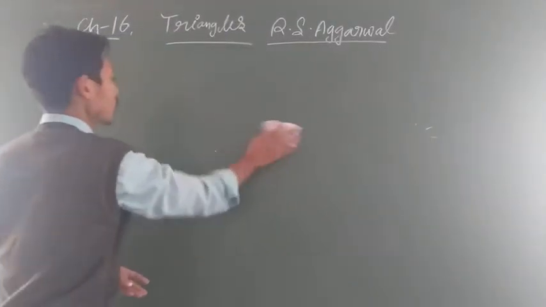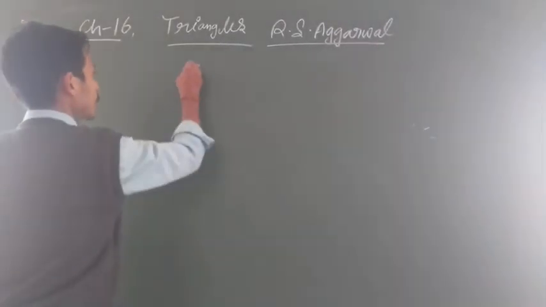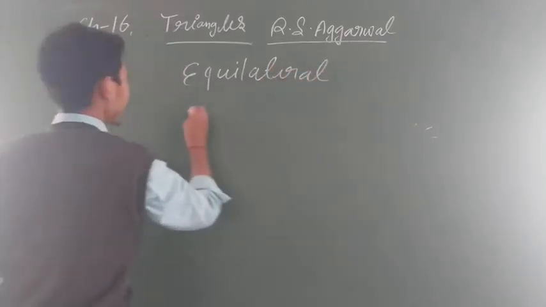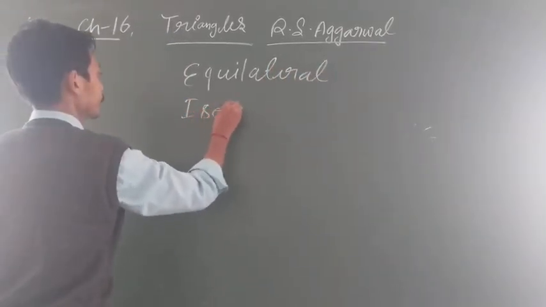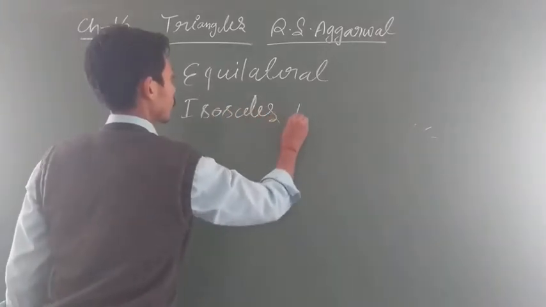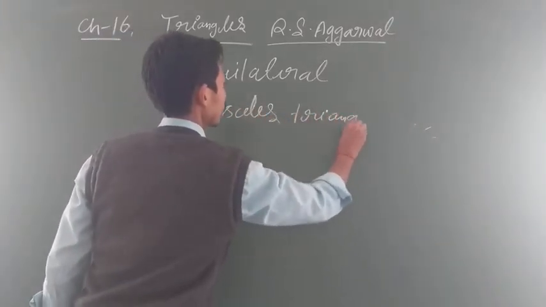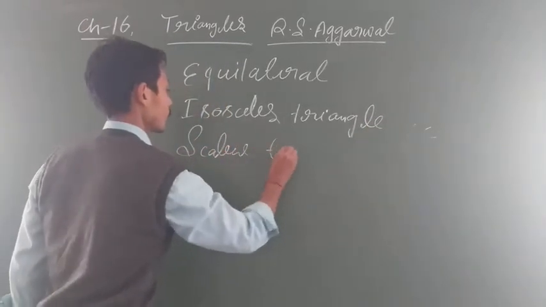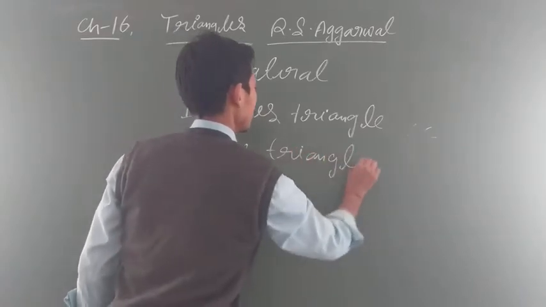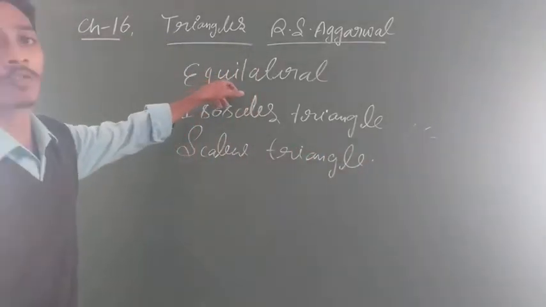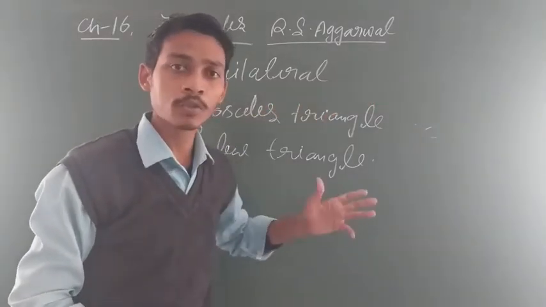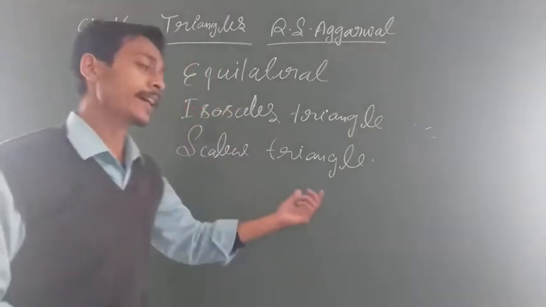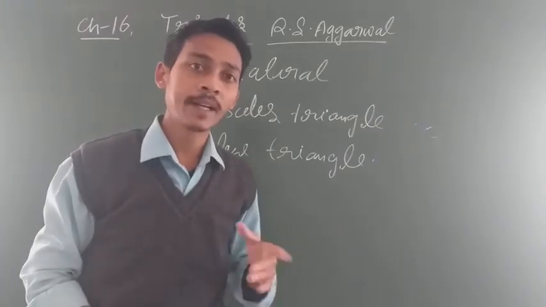And types of triangle you know. First is the equilateral triangle, second is the isosceles triangle, third is the scalene triangle. Clear everyone? Now you know that an equilateral triangle means one whose all sides are of equal length. An isosceles triangle means one whose two sides are of equal length. A scalene triangle means one whose all sides are of different length.